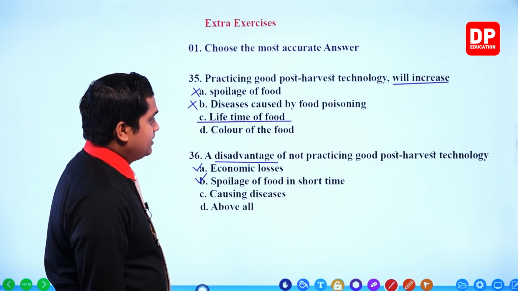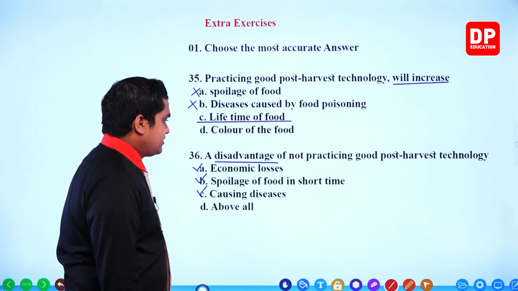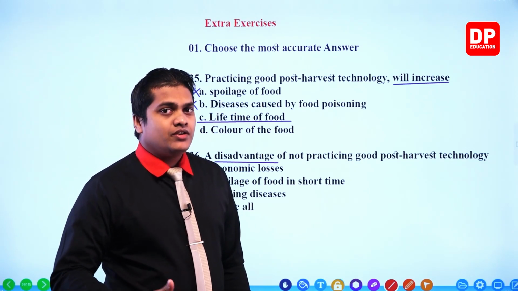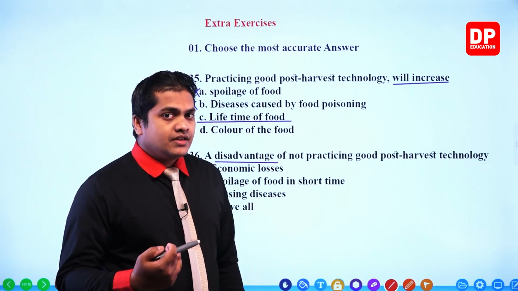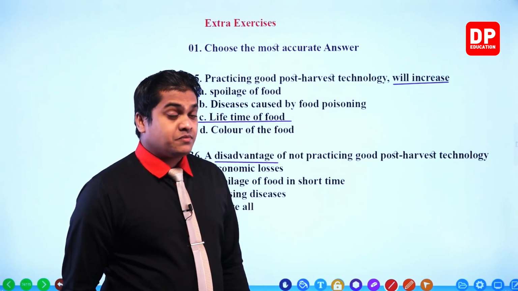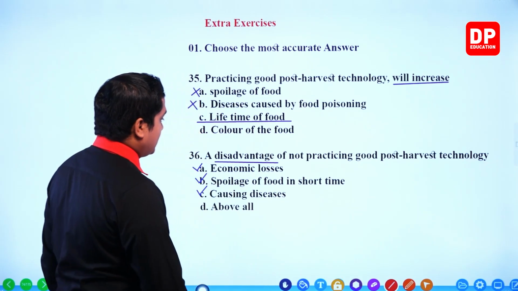Causing diseases. Once again correct, no. If a certain person consumes these things without knowing, then diseases will arise. Definitely diseases will arise, especially diseases related to the digestive tract. So all of these things are correct, my dear children.